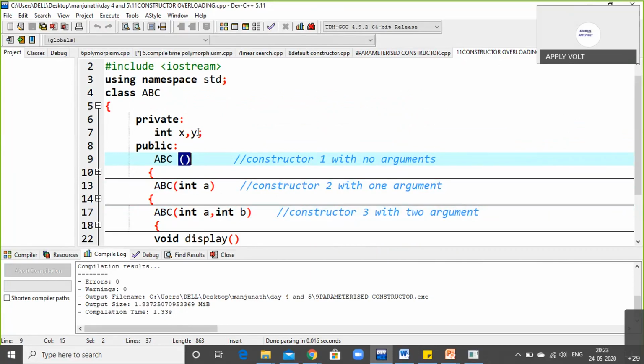As I said in the previous section, when the class name is being called more than one time, that is called constructor overloading or function overloading. Here constructor overloading and function overloading are different. In constructor overloading, one is initialized, then again a second, then again a third. So this is constructor overloading.